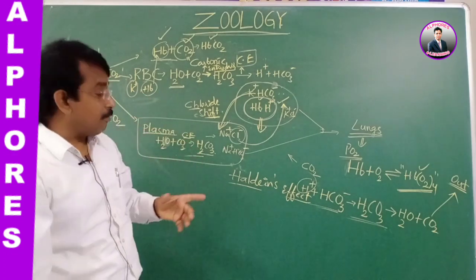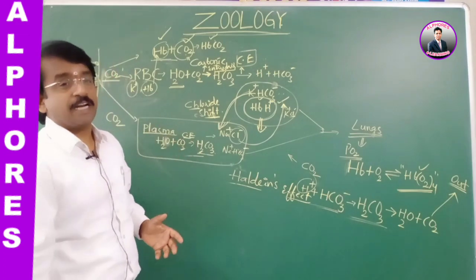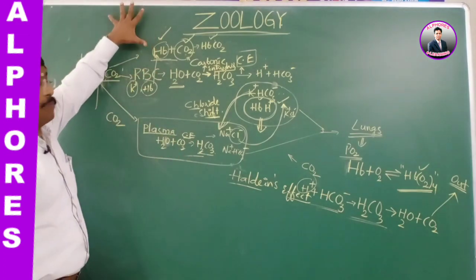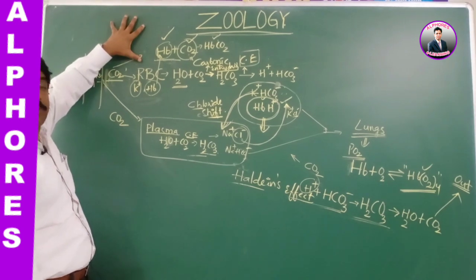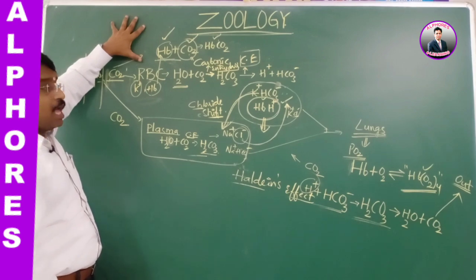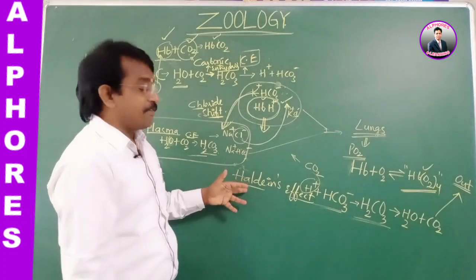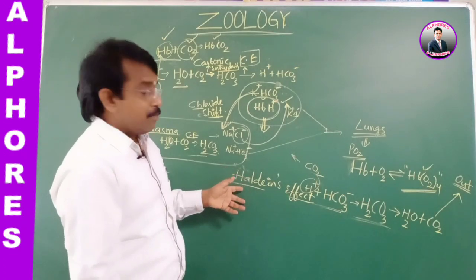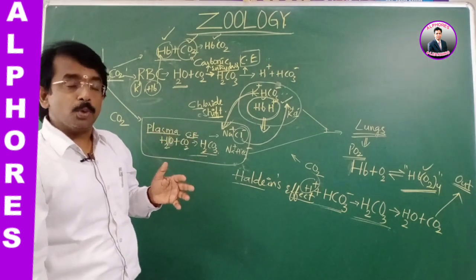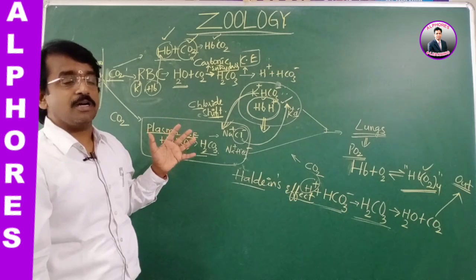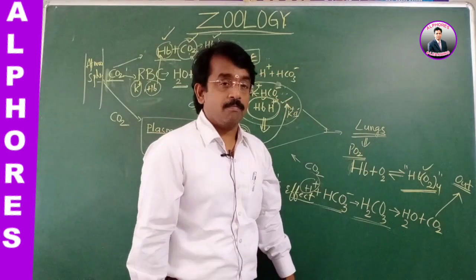In the same manner, the Haldane effect promotes sending CO2 out. This is the entire equation and the summary of how the transport of CO2 takes place. These two effects, the Haldane effect and the Bohr effect, influence the transport of O2 and CO2, that is, sending out the carbon dioxide and providing oxygen to the tissues.